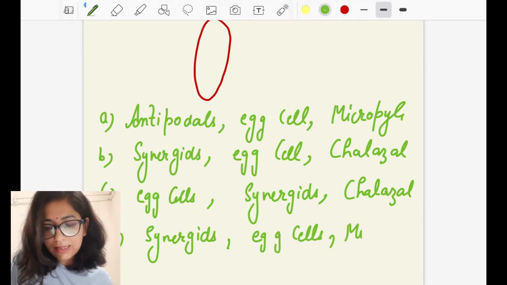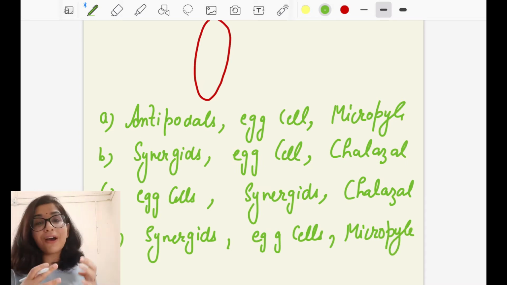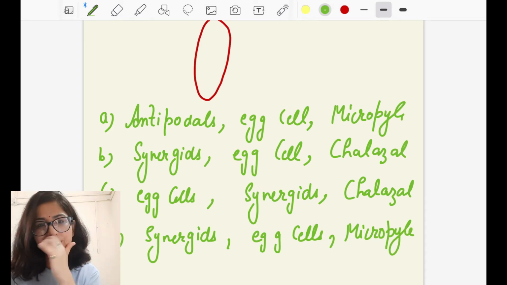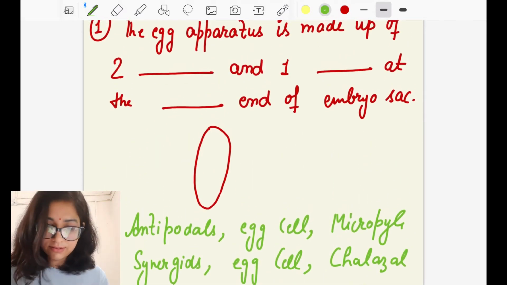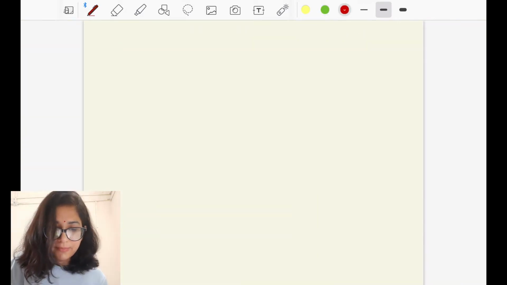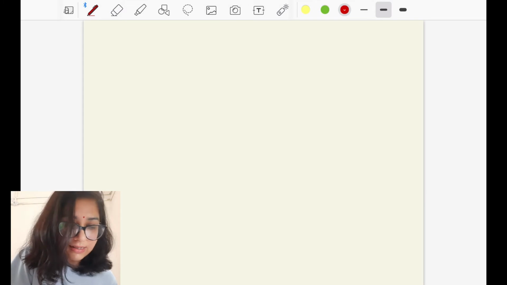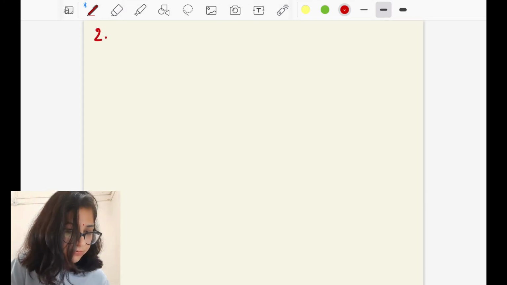So if you have revised, or if you have written this in your notes, it's an easy peasy question, very easy for you. But if you are not doing anything, then forget about this question, because then we can't help you out. But if you are studying sincerely, then this is a very, very easy question from the female gametophyte.